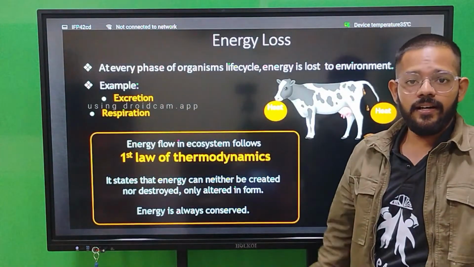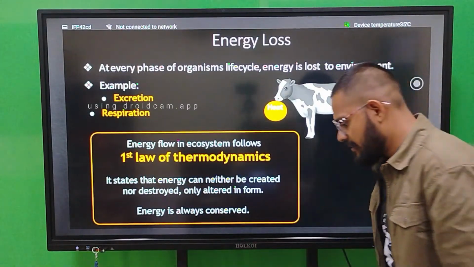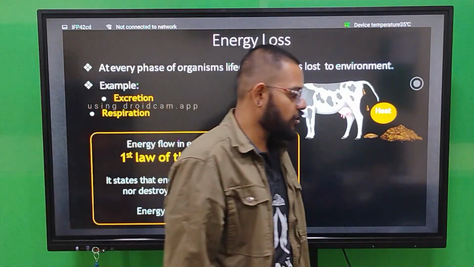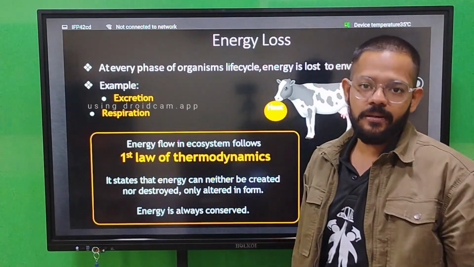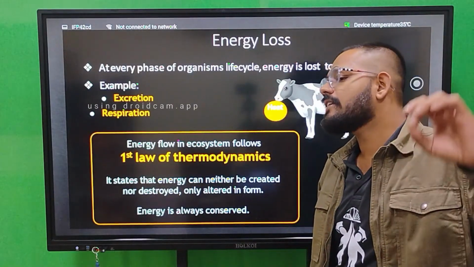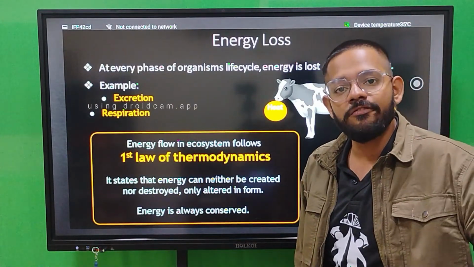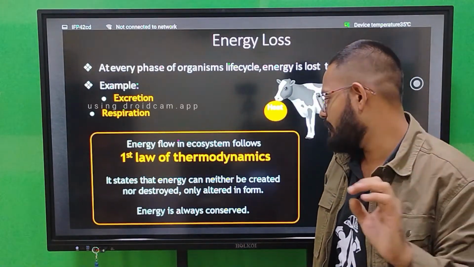So your food chain also follows the two laws of thermodynamics. Now we are going inside the physics and chemistry, the part which you biology students fear the most. So first comes the first law of thermodynamics. Mass can neither be created nor destroyed; it is transferred from one form to another form.